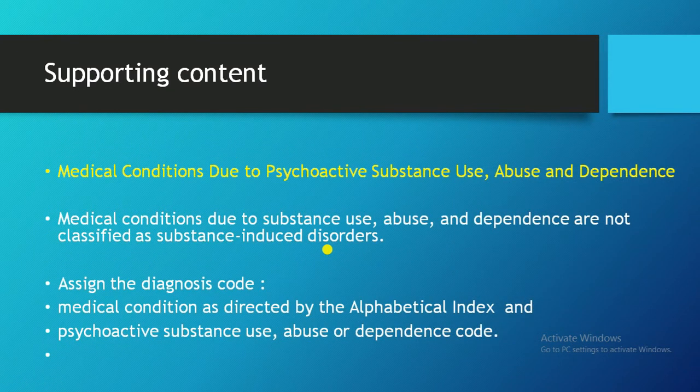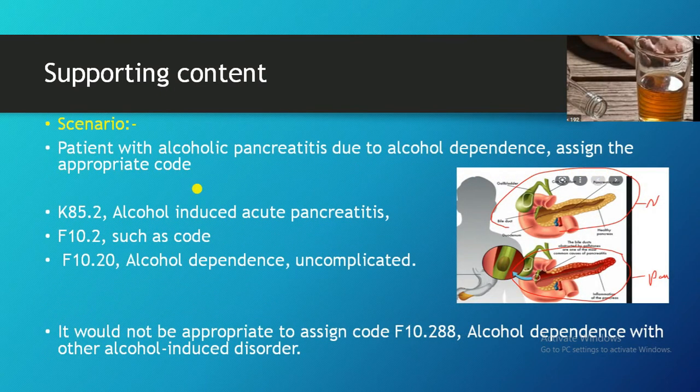In order to explain clearly, here is a scenario: patient with alcoholic pancreatitis due to alcohol dependence. Assign the appropriate code. The patient has what medical condition? Alcoholic pancreatitis. Because of what? Because of dependence on alcohol, he got this medical condition. Alcoholic pancreatitis is a medical condition where the pancreas becomes inflamed. You can see inflammation in the image: this is a normal one, this is the inflamed one.